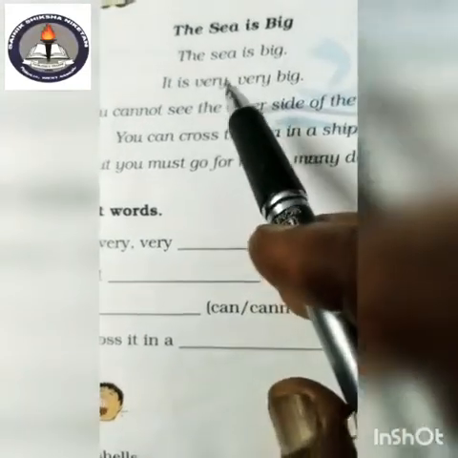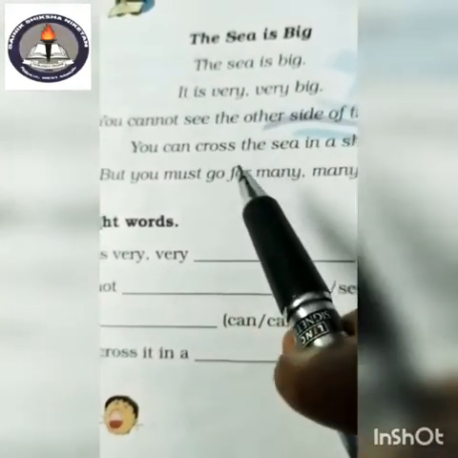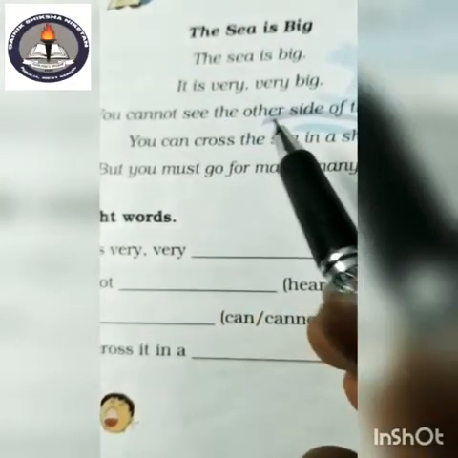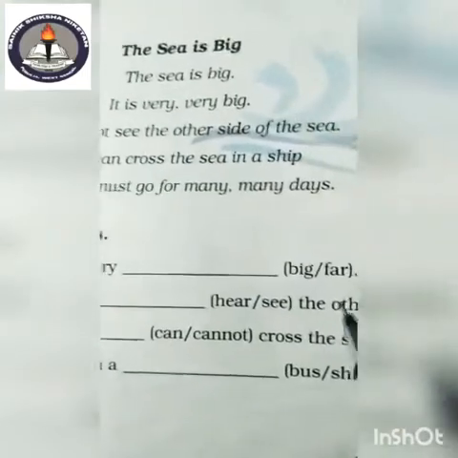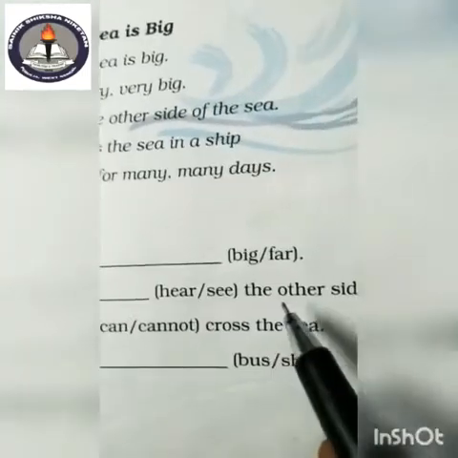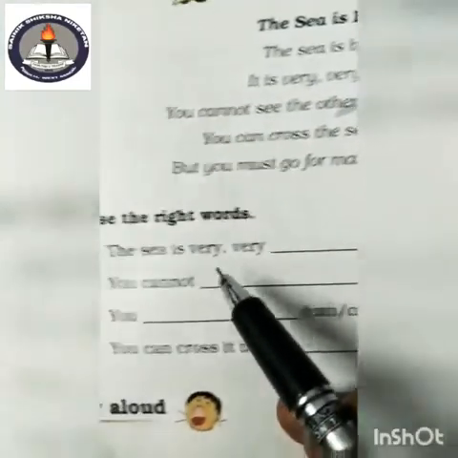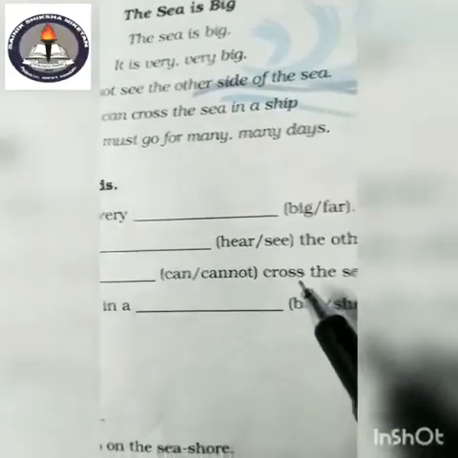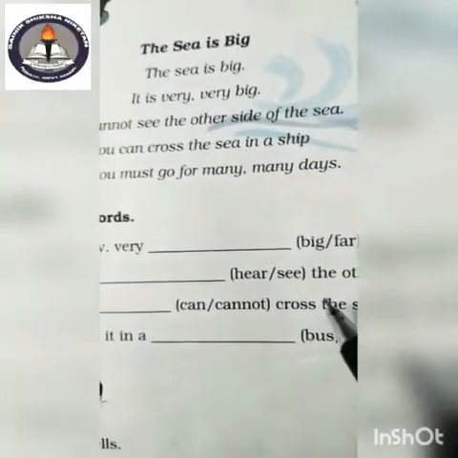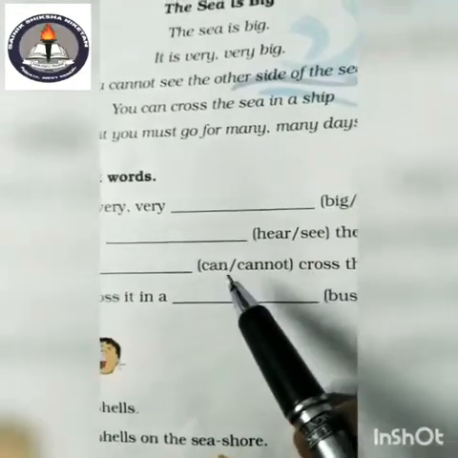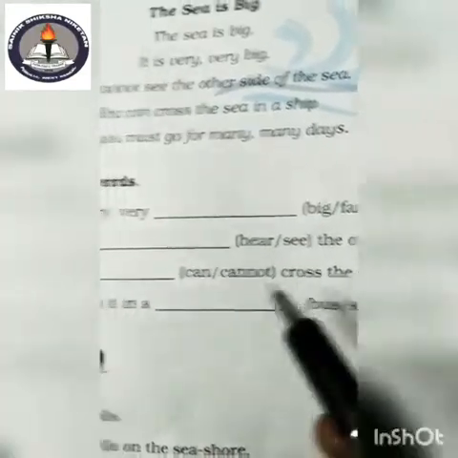Okay. It is written here. You cannot see. You cannot see the other side. Isn't it? So, write here. You cannot see the other side. Next one, you can cross the sea. It is also written here, you can cross the sea. So right option is can cross the sea.